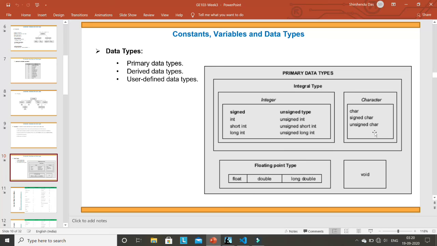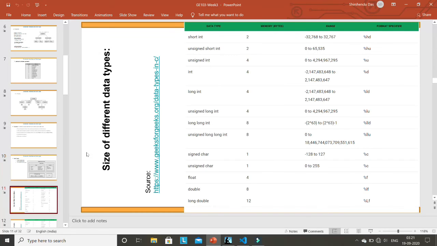Then there are different types of character, signed character and unsigned character. All these things I'll explain later. There are floating point data types also possible: float, double, long double, and void. If you go for the size of each kind of data type, you can see here that a short integer normally has 2 bytes. Also, how you can represent them to print them, with printf or scanf. For example, integer is 4 bytes, and you can use %d for it. Remembering this table is very important for you.